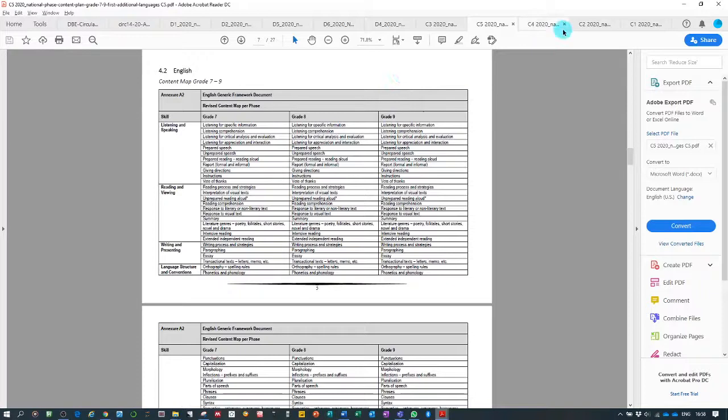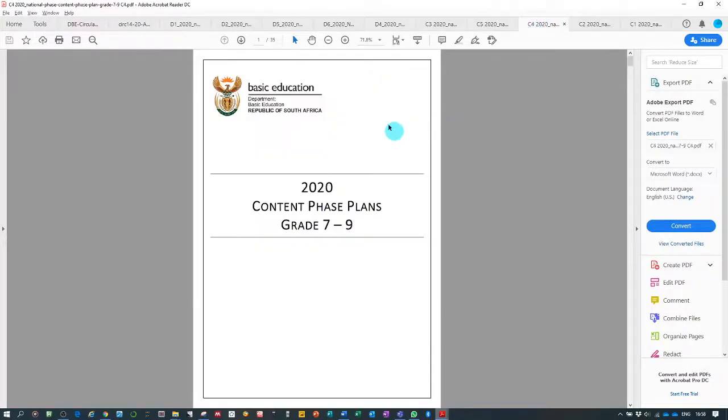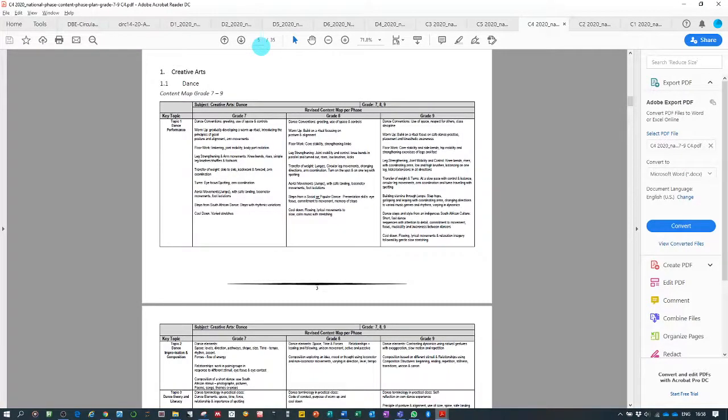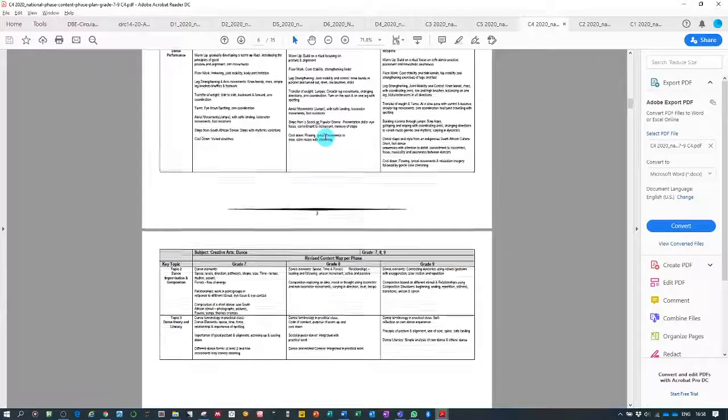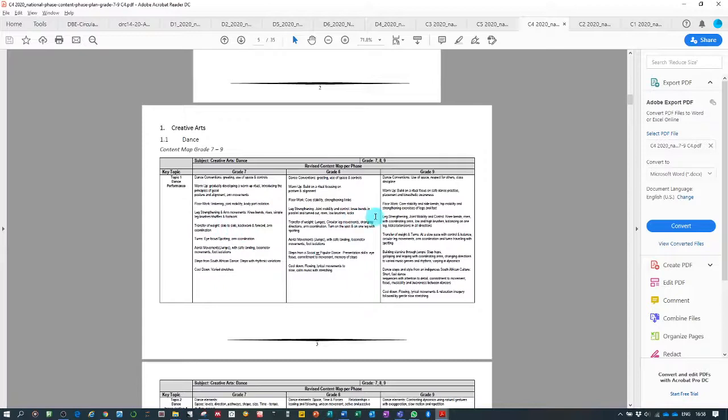Then the next document is all the other content subjects. So let's just jump in there, specifically to creative arts, and there you can see now it's a content map for all the topics and the content that needs to be covered in grade 7, 8 and 9. So it's for the whole phase.